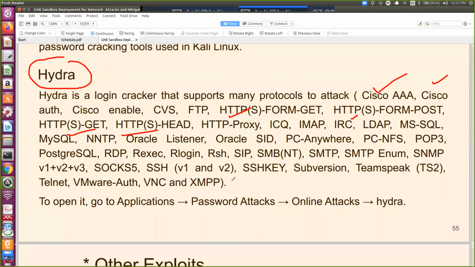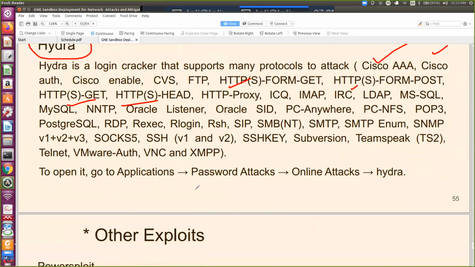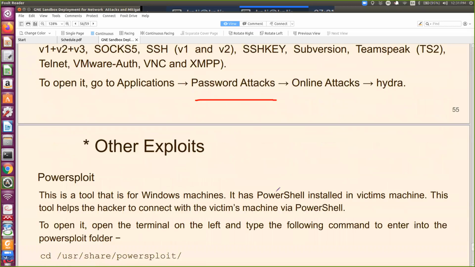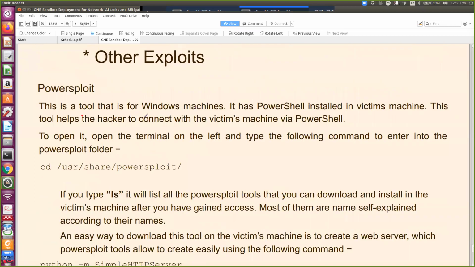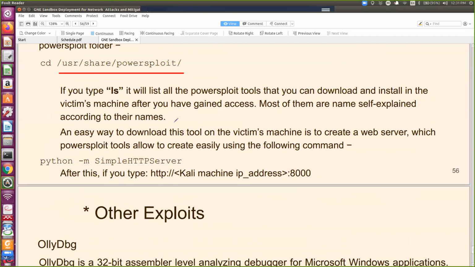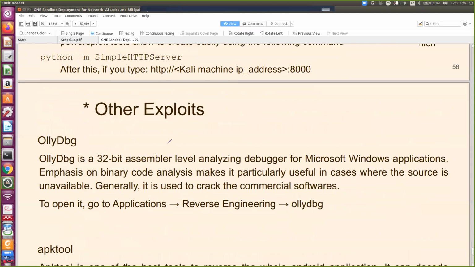So using this Hydra tool, one can crack passwords. So password attacks are also available. Then PowerSploit tool for Windows machines. Now, as you know, in the latest Windows operating systems they have introduced PowerShell. So using this PowerShell, one can exploit and perform various types of vulnerability checking.